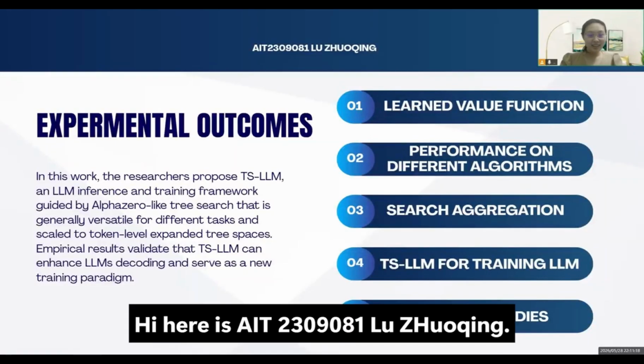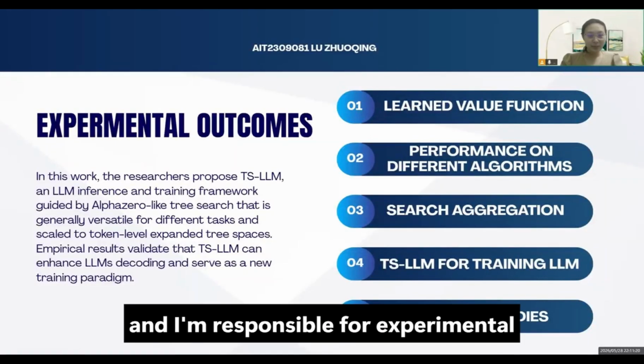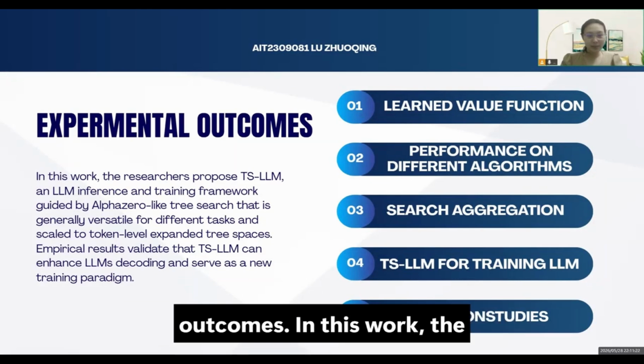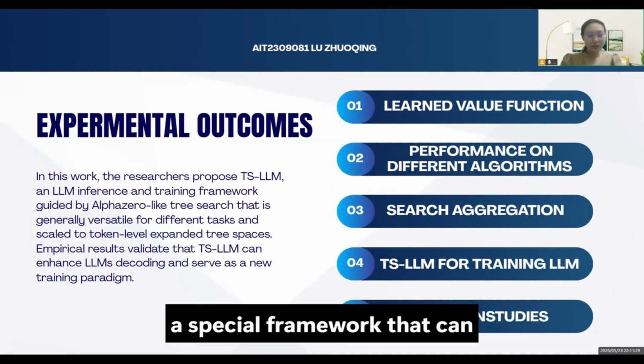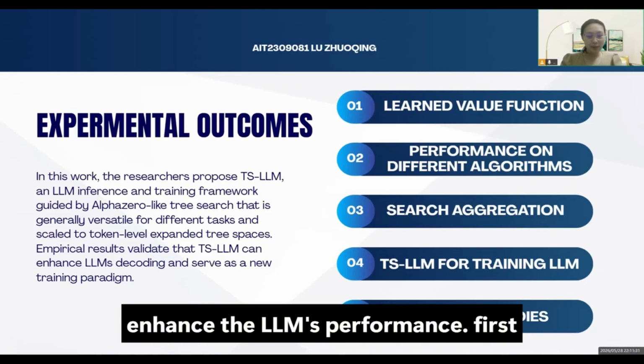Hi, I'm Lu Zhuoqing, and I'm responsible for experimental outcomes. In this work, the researchers proposed TS-LLM, which is a special framework that can enhance the LLM's performance.